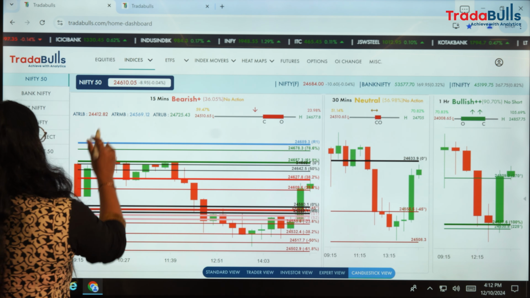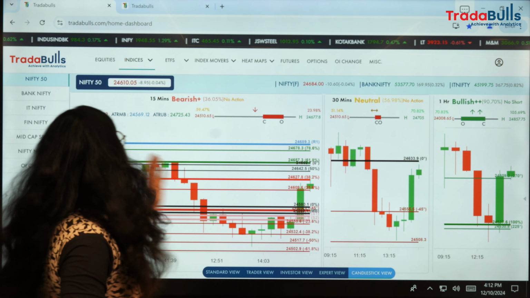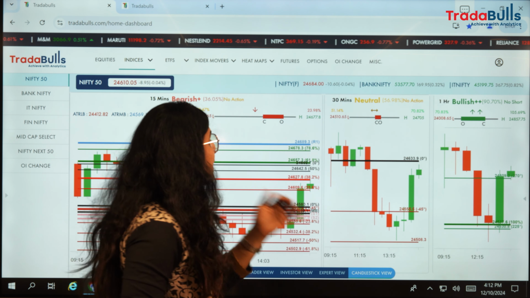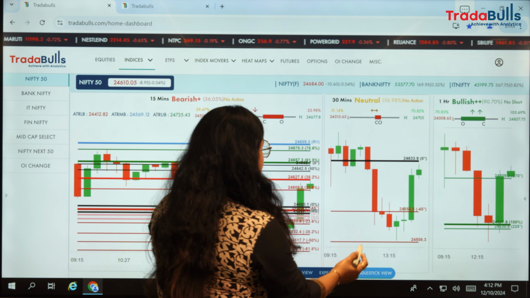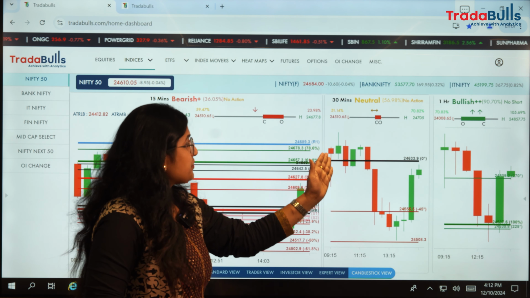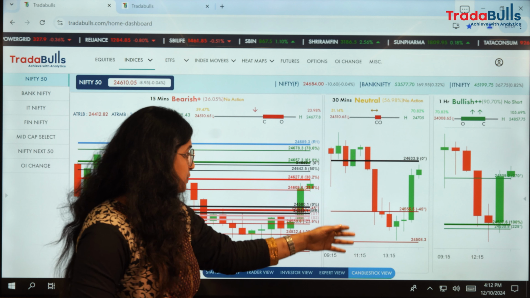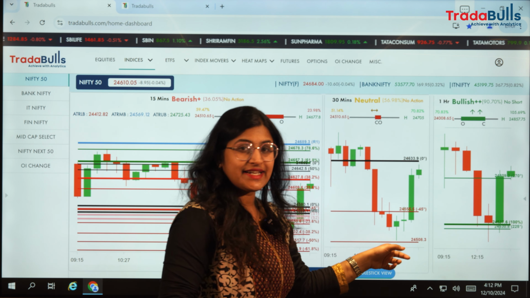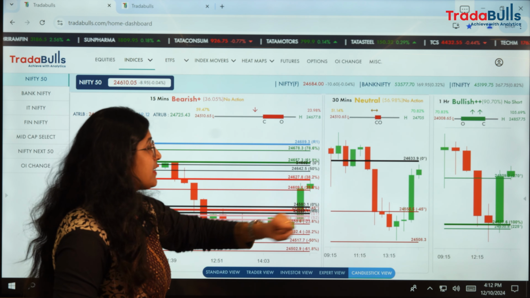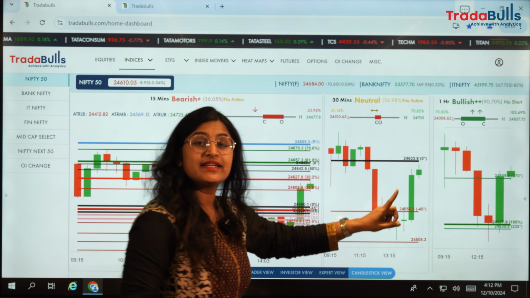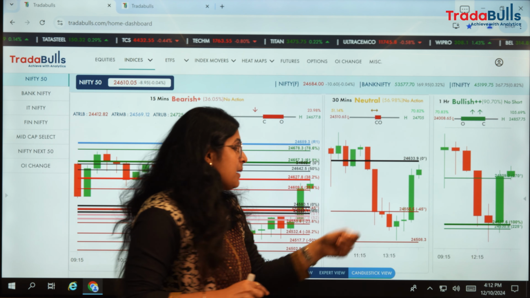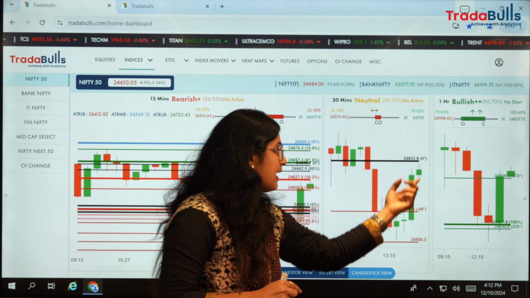So going to the Nifty 50, Nifty pretty much ended on a flat note at 24,610 with just a minor loss of 8.95 points. So now let's quickly see the candlestick pattern formed today for Nifty 50. Although until 1:30 Nifty 50 faced a lot of pressure, being bearish, if you see during the last 1 hour of the trading session it has picked up bullish momentum. As we discussed in our previous videos also, whenever the market is crossing below 45 degrees, according to our GANN analysis, our major suspicion is that the market will move further down. But here is a case where it took support and bounced back again.